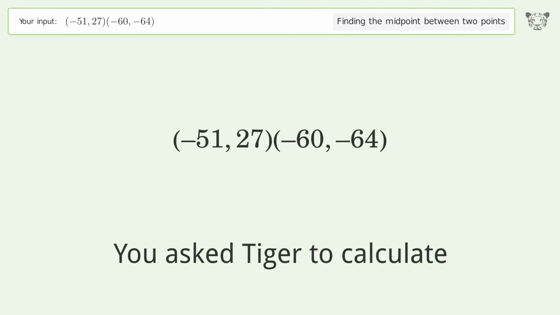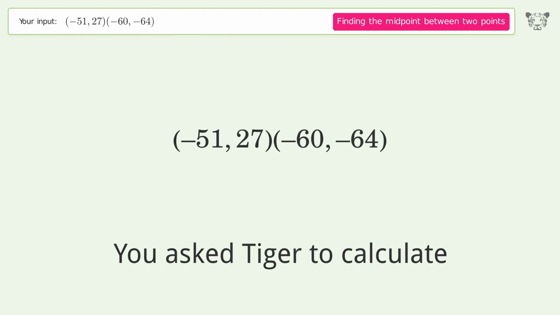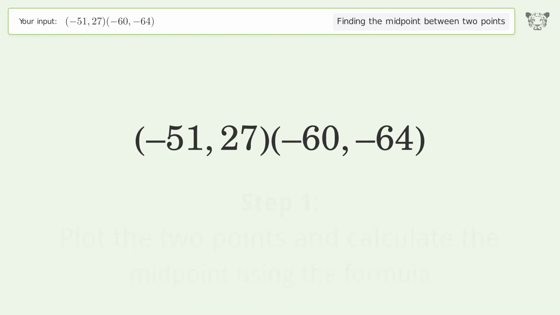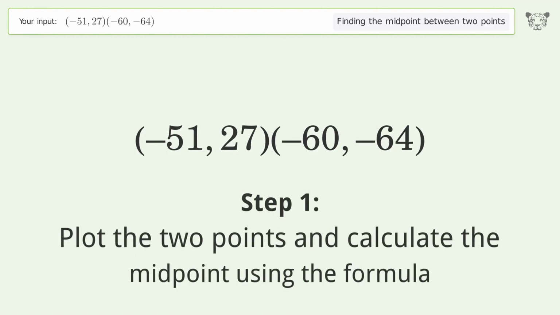You ask Tiger to calculate. This deals with finding the midpoint between 2 points. The midpoint between the 2 points is -55.5, -18.5. Let's solve it step by step. Plot the 2 points and calculate the midpoint using the formula.